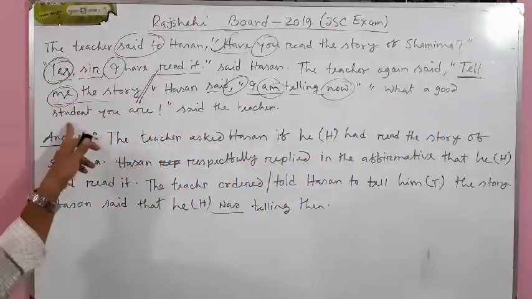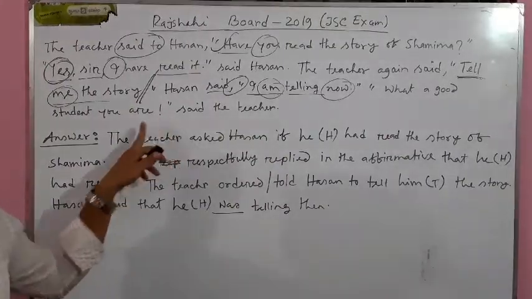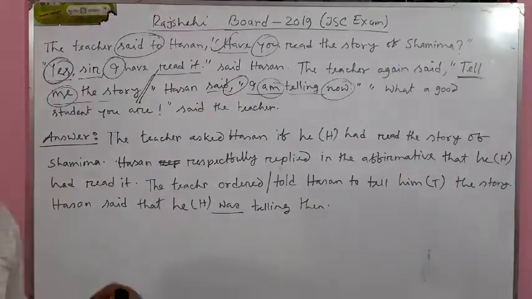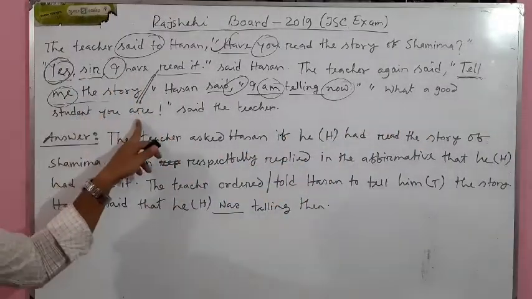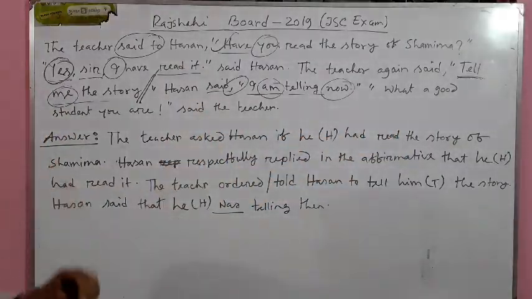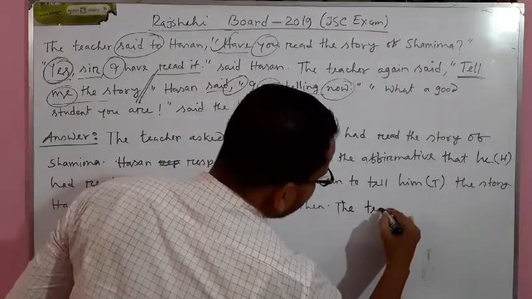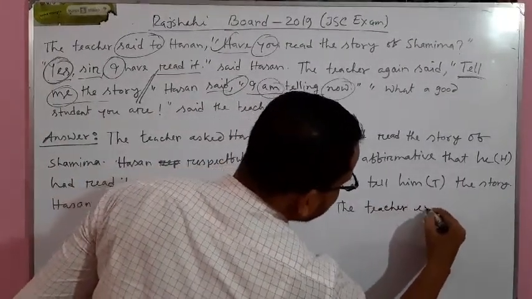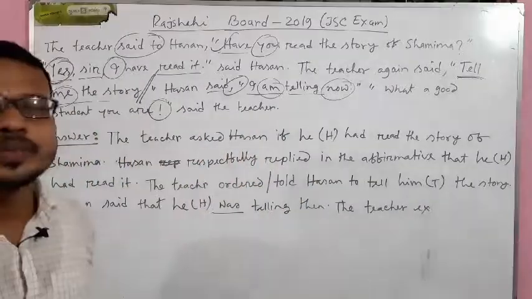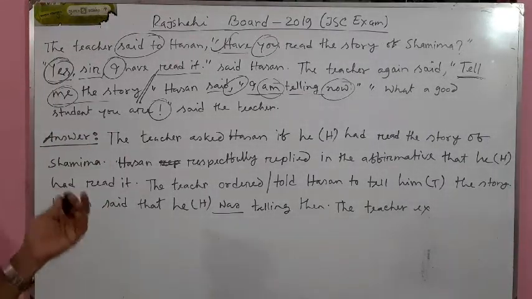What a good student you are, said the teacher. That means it's an exclamatory sentence. First of all you have to turn the exclamatory sentence into assertive, then you will change the speech. So what a good student you are means you are a very good student. That means Hasan is a very good student. He is a very good student. The teacher, T-E-A-C-H-E-R, teacher exclaimed. Why exclaimed? It's an exclamatory sentence. In case of exclamatory sentence, we give the expression exclaimed with sorrow, exclaimed with wonder, exclaimed with surprise.